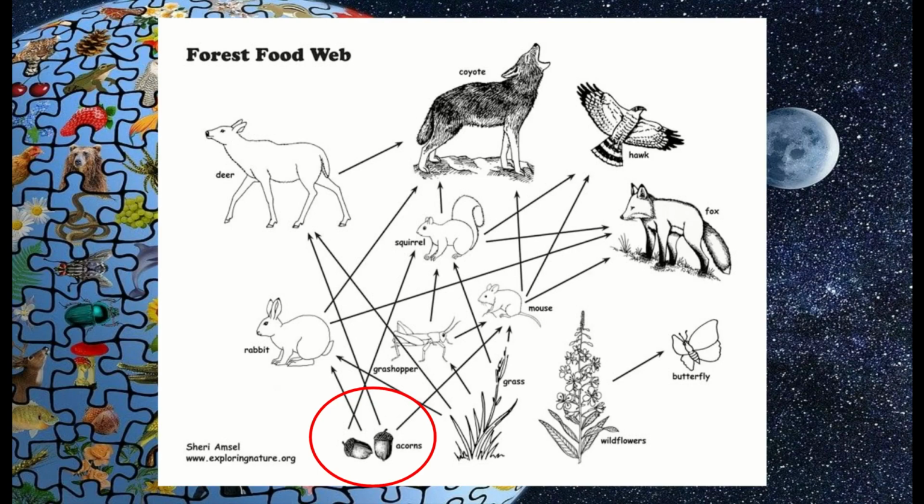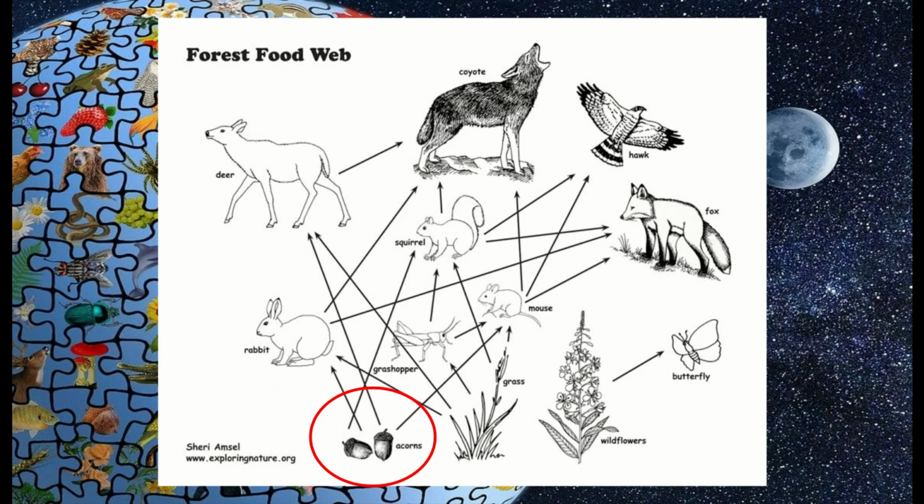So here we can see another forest, a little bit different, but with some similar species. We can see some differences here. So let's think about the same example. Acorns come from a certain type of tree. We'll just say an acorn tree for now. So let's say the same thing takes place. A special fungus that only acorn trees are susceptible to passes through the forest and decimates or wipes out the full population of that acorn tree.